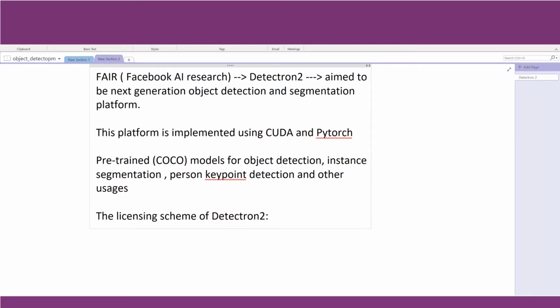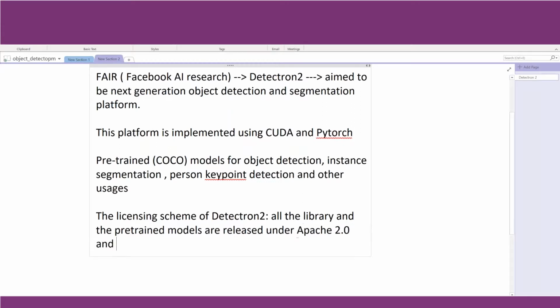All the library and the pre-trained models are released under Apache 2.0 and under the CC BY SA 3.0 license. What does this mean to us?